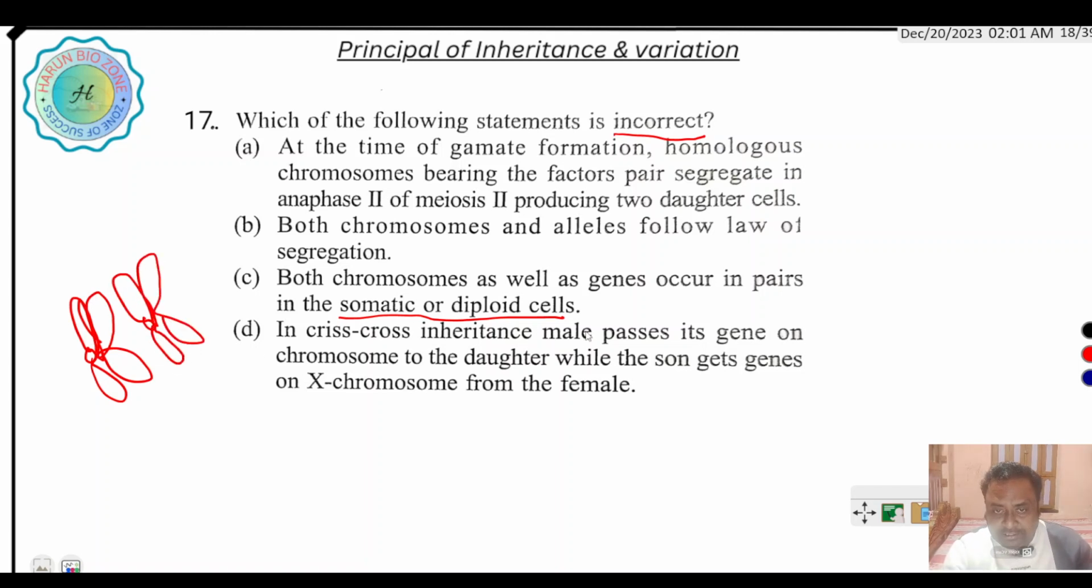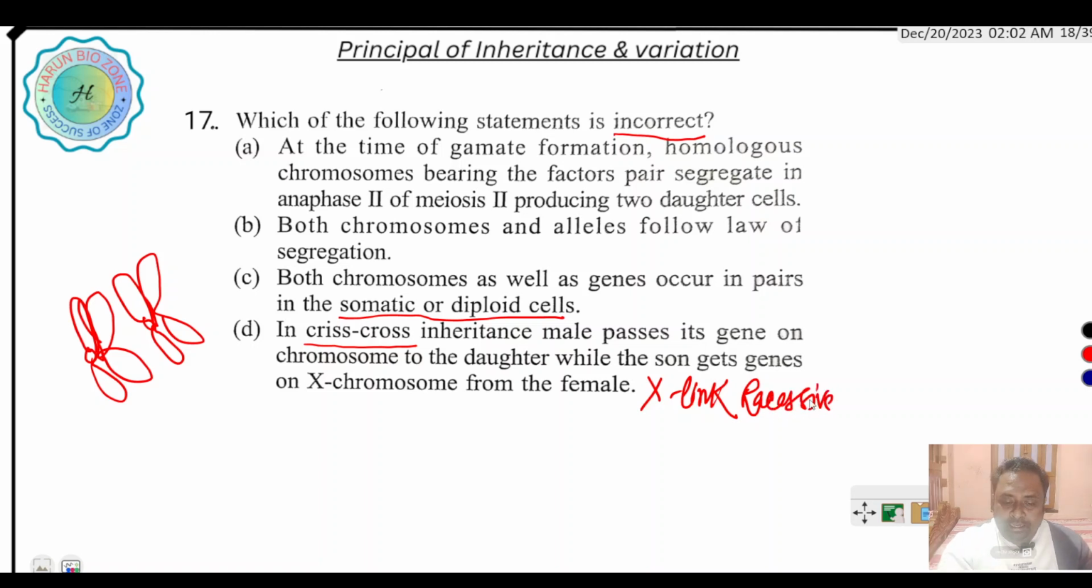In crisscross inheritance, the male passes its gene on. Crisscross means, suppose, grandfather to his daughter, then daughter to son, son again to daughter. This is called crisscross inheritance. It is the characteristic feature of X-linked recessive disorder. The male passes the gene to the daughter, while the son gets the gene on the X chromosome from the female. This is X-linked recessive.